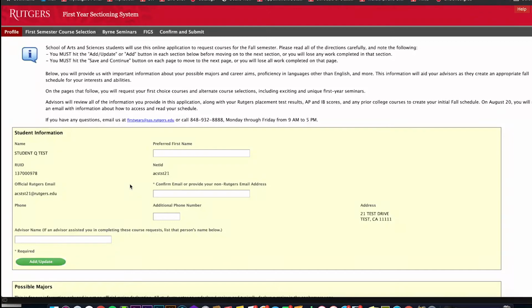You will use the first year sectioning system to submit your course requests after talking with an SAS advisor. This is an overview of the system, so you are familiar with the content you will need to complete during your APA session. We'll begin by reviewing the student information window.